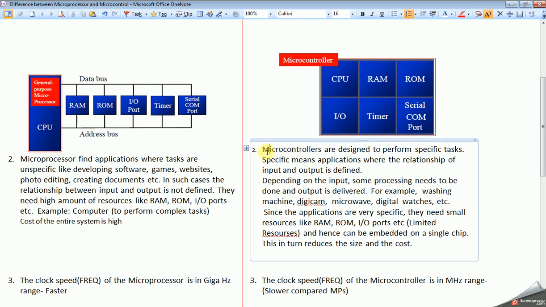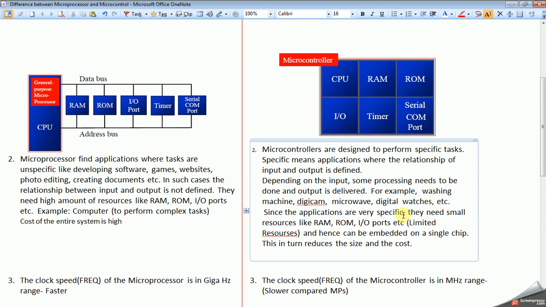Whereas microcontrollers are designed to perform specific tasks. A specific task means applications where the relationship between input and output is well defined. Depending on the input, some processing needs to be done and the output is delivered. For example, washing machines, digital cameras, microwave ovens, digital watches and so on.